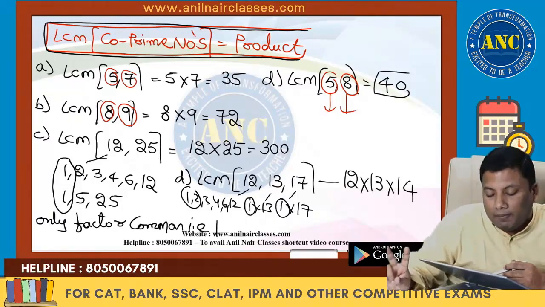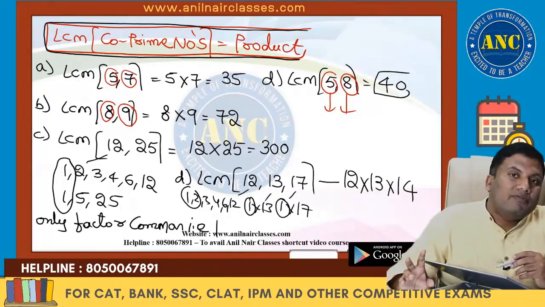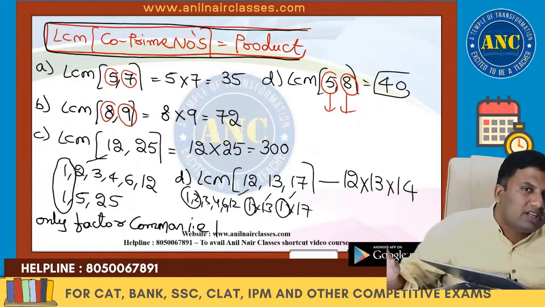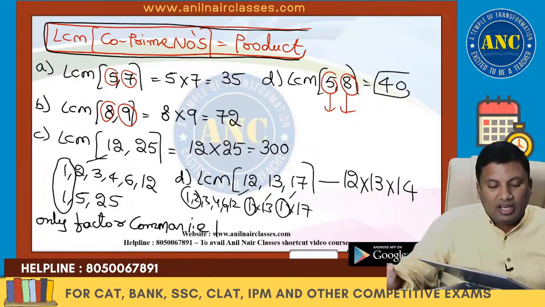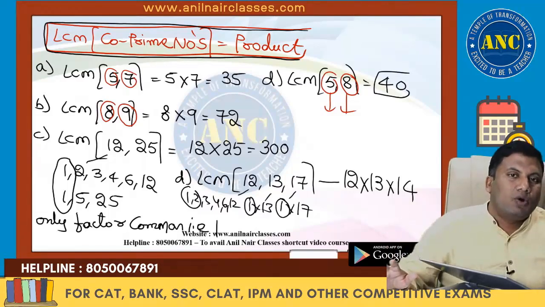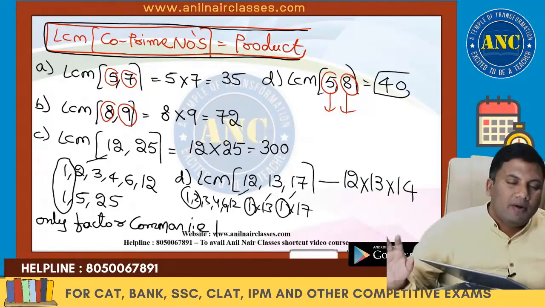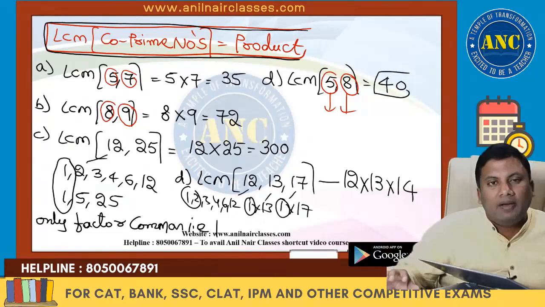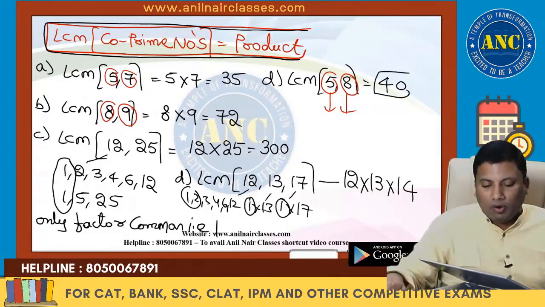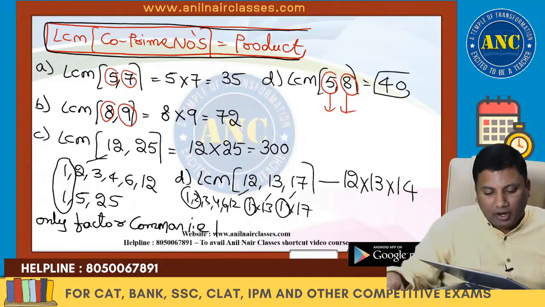So for two numbers to be co-prime, it is not mandatory that they should be prime numbers. Prime numbers and co-prime numbers are completely independent of each other. Two prime numbers, it is a co-prime set. Two composite numbers with only one factor common, that is also a co-prime set. One prime, one composite, that is also a co-prime set. LCM of co-prime numbers is always their product.